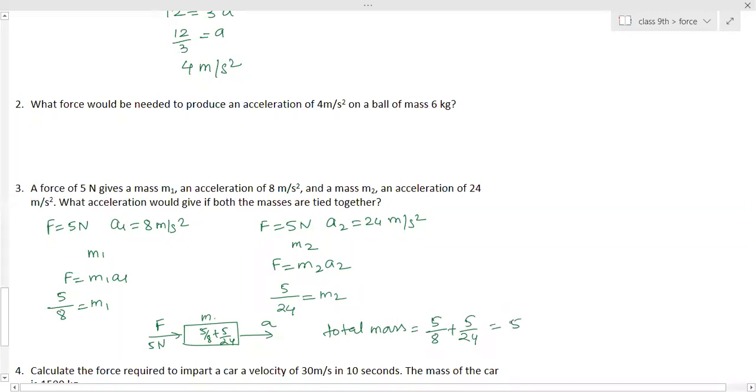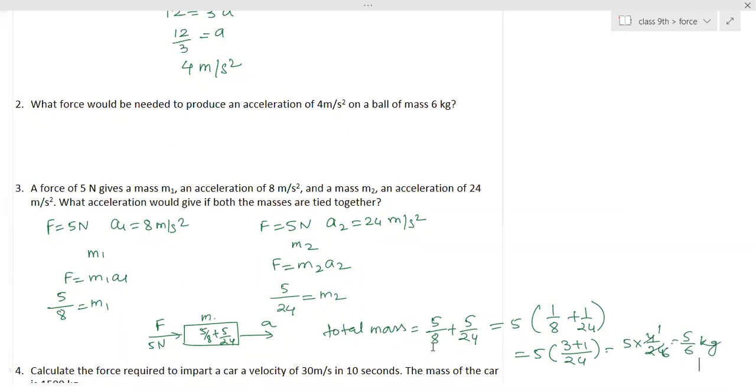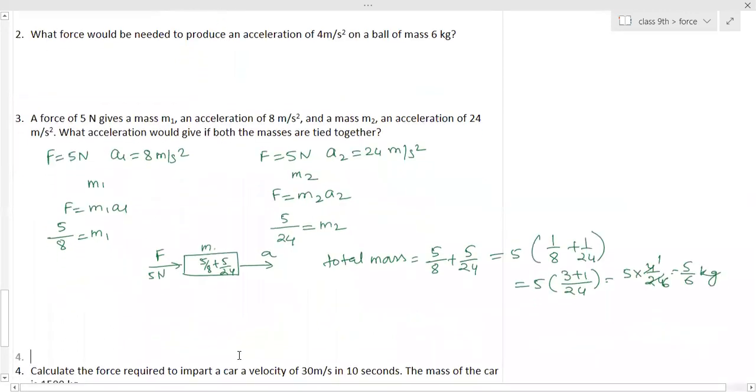This is equal to 5 into bracket 1 by 8 plus 1 by 24, so 5 into 4 by 24, that is 1 by 6, which is 5 by 6 kg, the total mass. And now force 5 Newton is applied on this mass, find the acceleration.